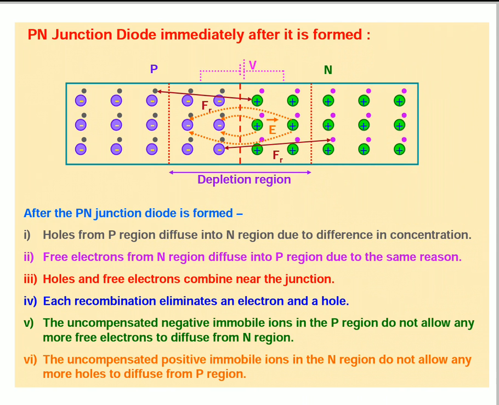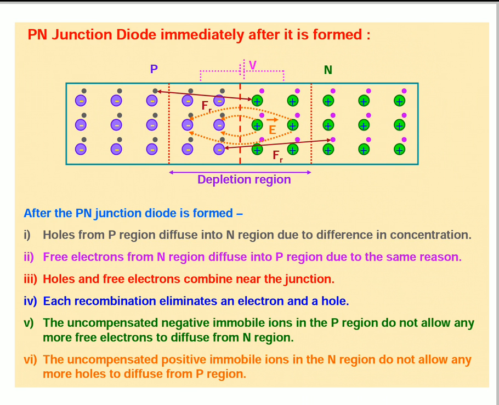PN junction diode, immediately after it is formed. Okay, now the formation of the depletion region in a PN junction. See here, in N-type semiconductors, the concentration of electrons is more than that of holes.